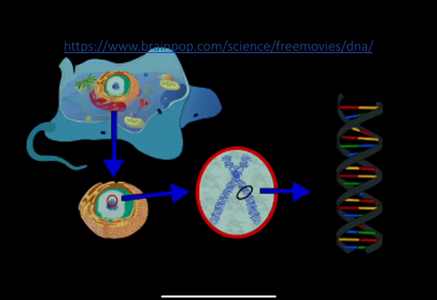However, if you look at this picture of the cell, you will see that DNA is found within the nucleus of a cell. Inside of the nucleus of a cell are these little X-like structures that we call chromosomes. Inside that chromosome, you will find a double helix structure that we call the DNA.